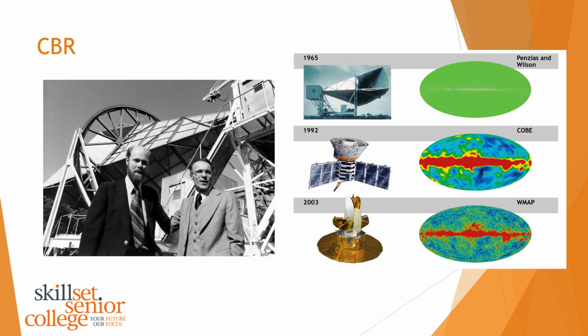Then we used the COBE satellite to map the cosmic background radiation. And we saw these inconsistencies in the cosmic background radiation, these tiny temperature differences, that was further supported by the WMAP satellite in 2003. And when we figured out that there were these tiny differences, that gave us really good evidence that gravity could get to work to pull these tiny differences, magnify those differences, and start creating more interesting things like stars. So this was a huge boost for the theory of the Big Bang.